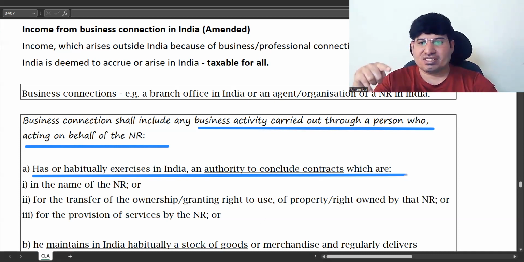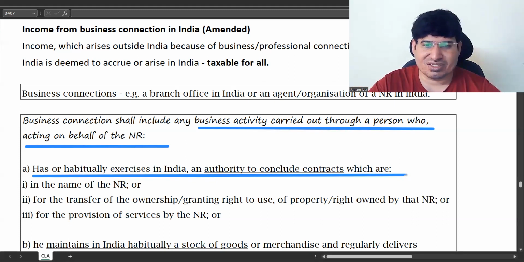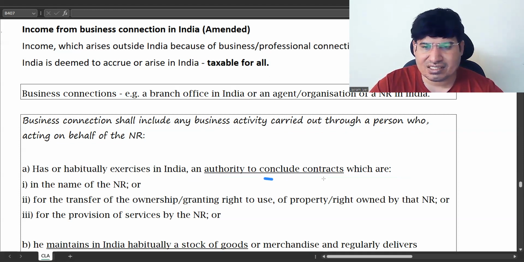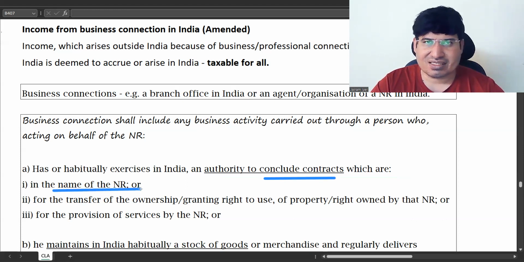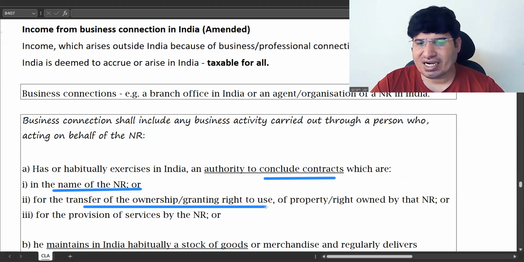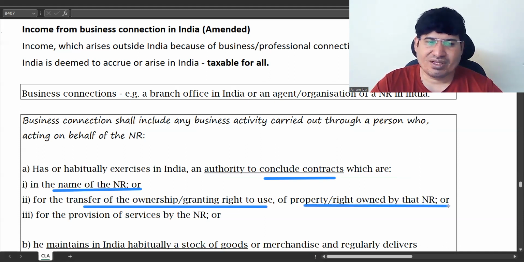Habitually, the meaning is important here. It says that something which you are doing regularly. It's not an isolated transaction. So the only thing important for you is he's concluding contracts for the NR in the name of the NR, or he's helping in transfer of ownership, granting right to use property or right owned by the NR.